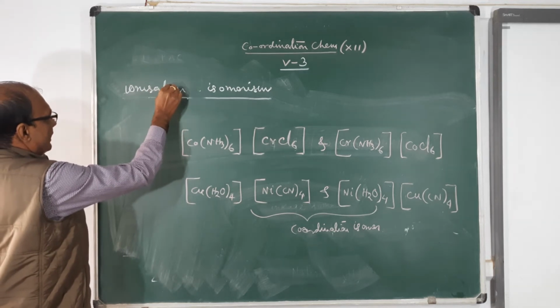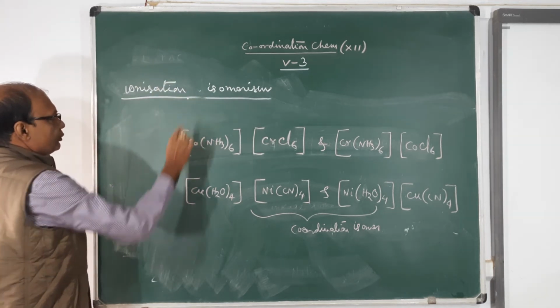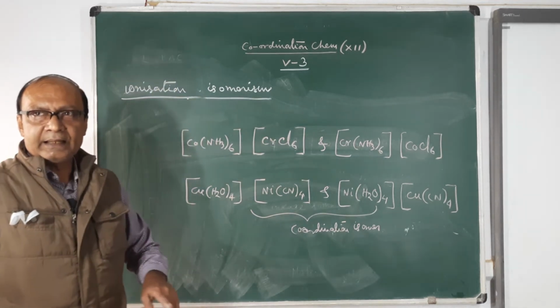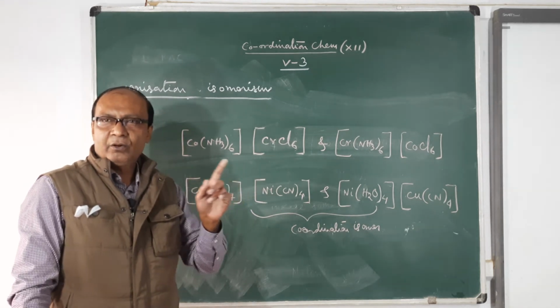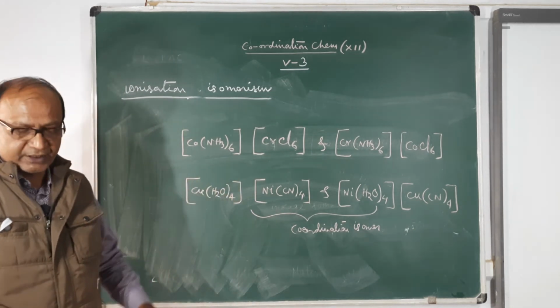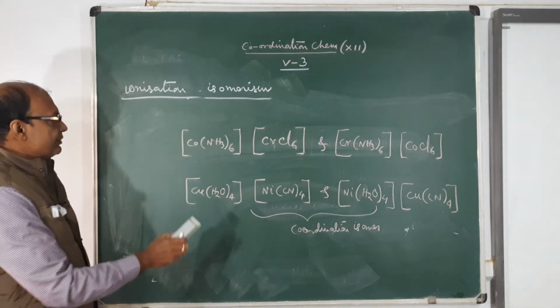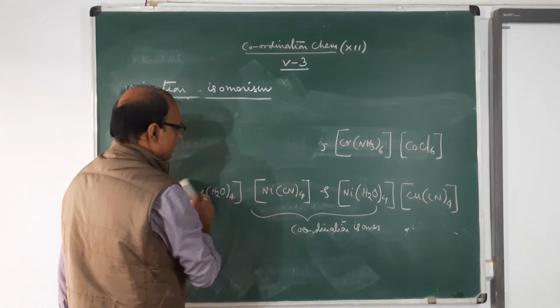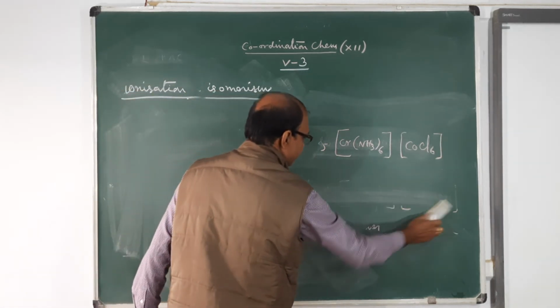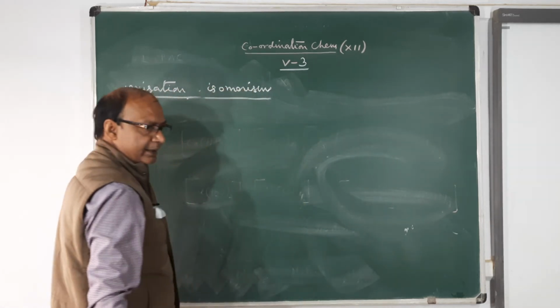Ionization isomerism. So there are a total of 4 types. I am writing the third type. One more type I will discuss today. So ionization isomerism: look at the examples first, then you will understand their definition.